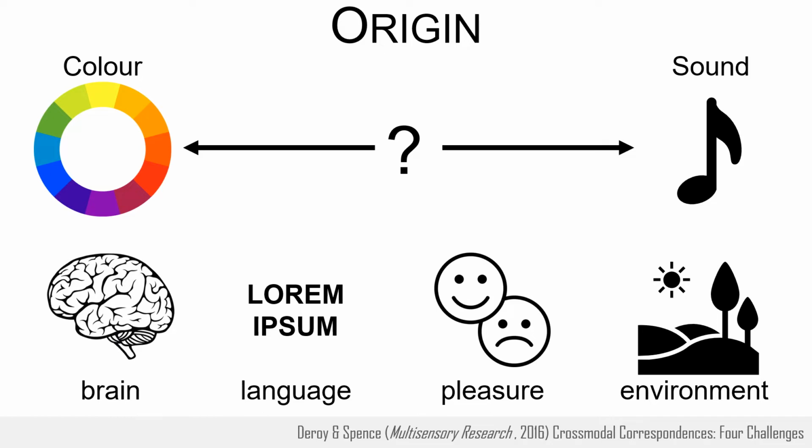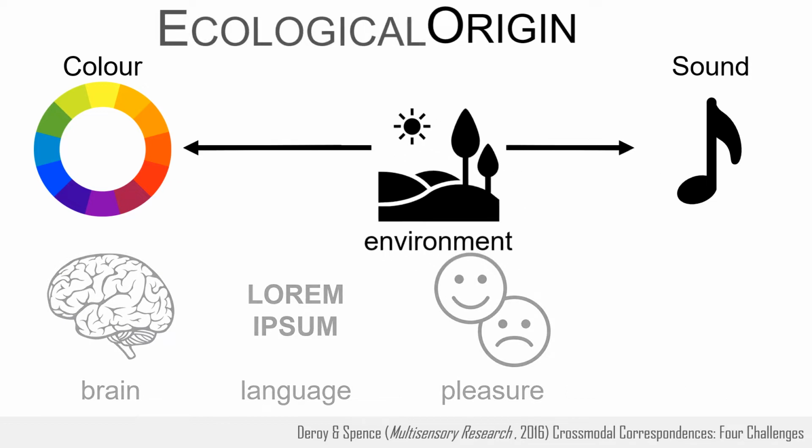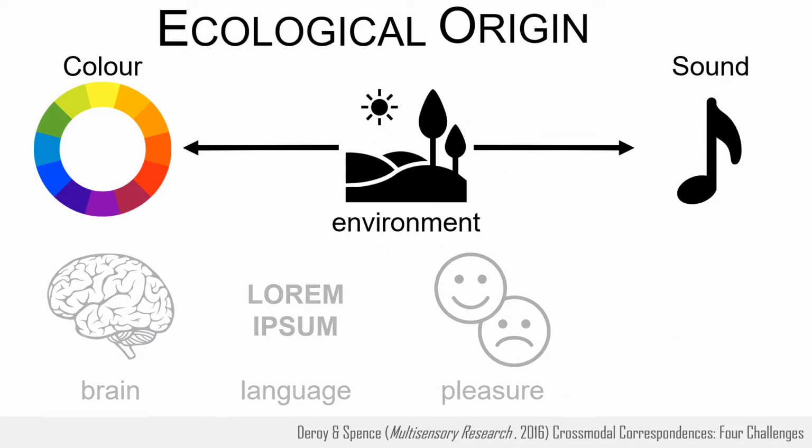Several approaches have been proposed to explain the origin of cross-modal correspondences. These include structural properties of the brain, conventions in language, the pleasure produced by different sensations, and our experience with the environment. Here, we test the idea that cross-modal correspondences have an ecological origin. According to this idea, color and sound are both related to meaningful objects and phenomena in the environment.